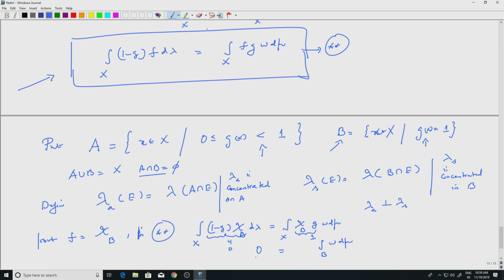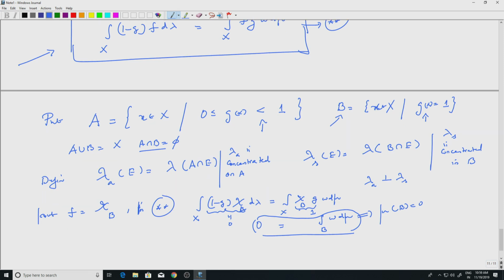So, with respect to W d mu, the set B has measure 0, but then we know that this immediately implies mu of B is also 0, right. That was one of the results we mentioned when W was constructed: W d mu and d mu will have the same zero sets. So, mu of B is 0. What does that mean?